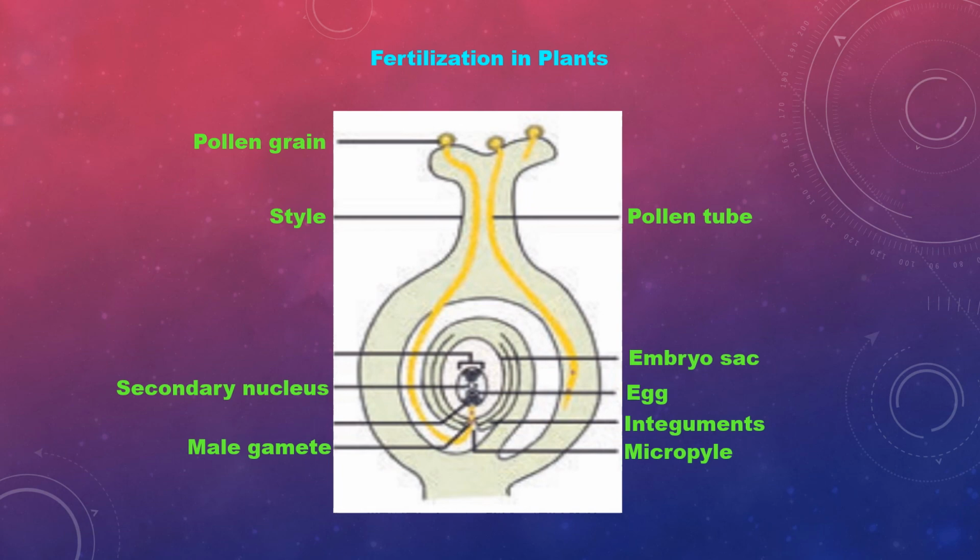After triple fusion, the primary endosperm nucleus develops into endosperm. Endosperm provides food for the developing embryo. Later, synergids and antipodal cells degenerate.